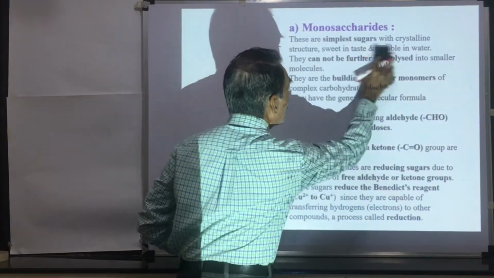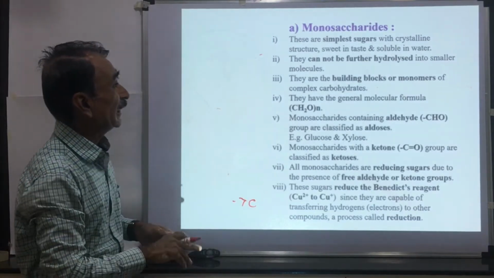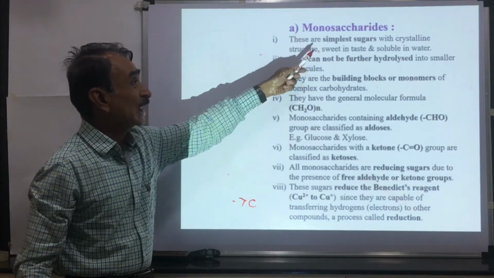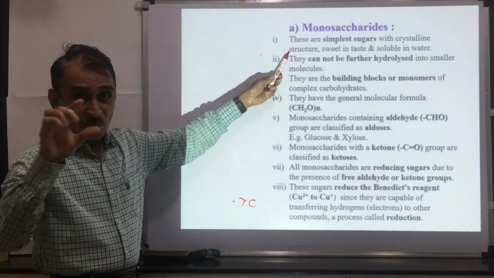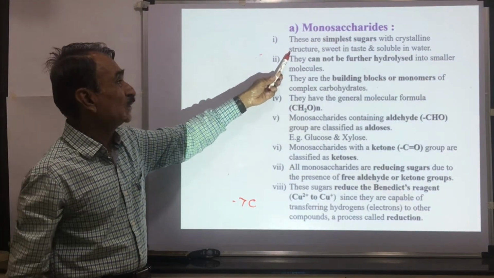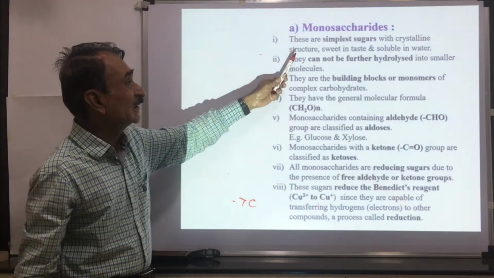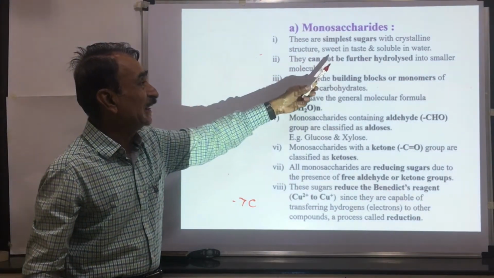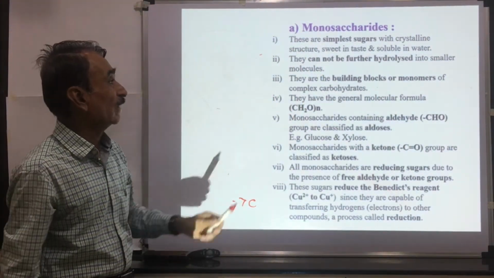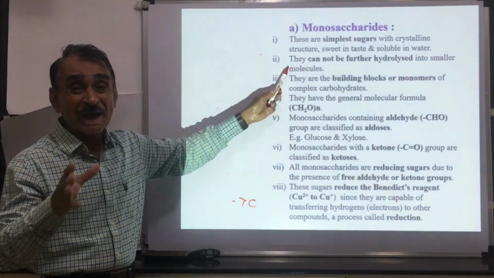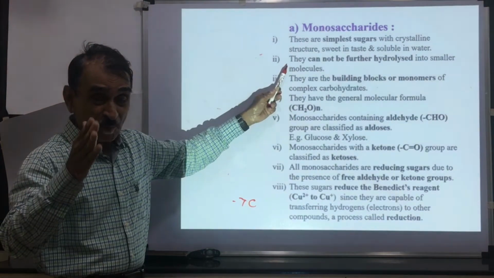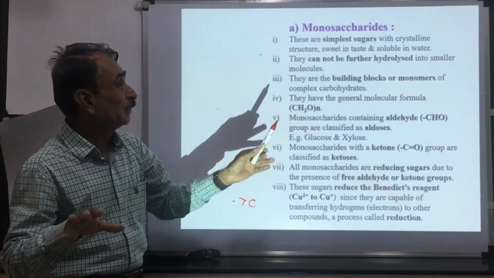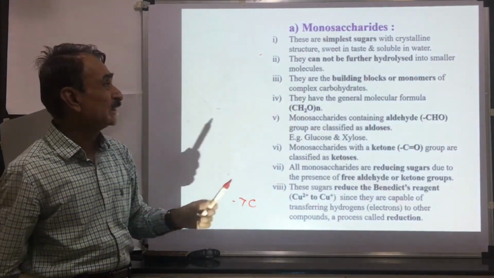Monosaccharides. This is a repetition of what we have seen just now in detail. Monosaccharides are the simplest of sugars with a crystalline structure, that is glucose, fructose, and galactose. These are the simplest sugars, crystalline in nature and sweet in taste. They are soluble in water. They cannot be further hydrolyzed into simpler sugars. Glucose, fructose, and galactose cannot be further hydrolyzed into simple molecules.